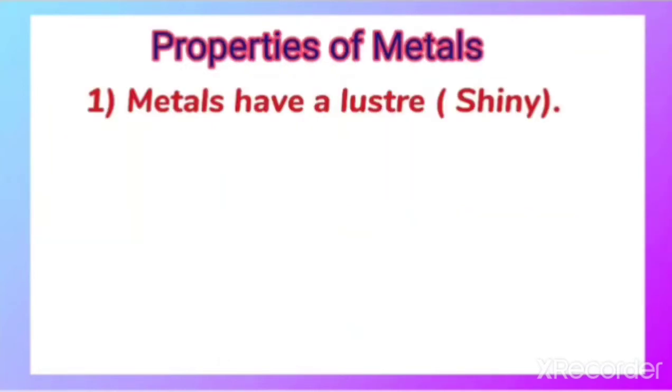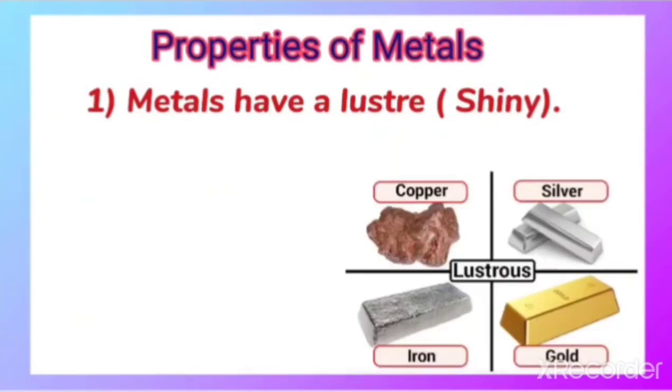First, metals have a lustre. That means metals are shiny. We are able to observe the different types of metals, that is copper, silver, iron, gold, and all of these are shiny in nature. That is called the lustrous nature of metals.